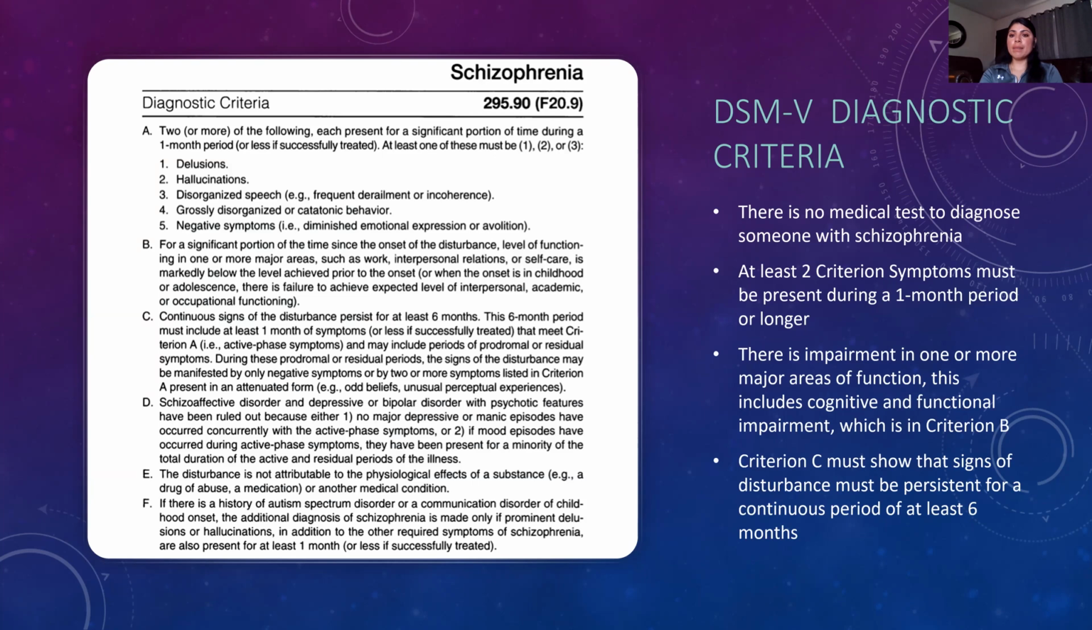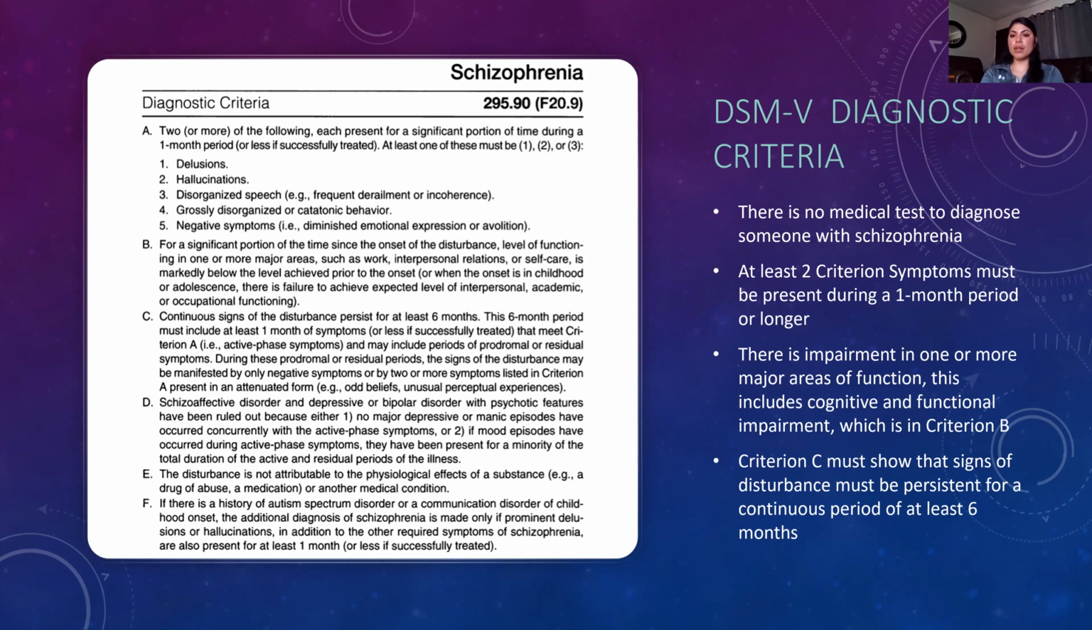Basically, if you show delusions, hallucinations, disorganized speech, grossly disorganized or catatonic behavior, and negative symptoms, you need at least 2 of those. And in the video that I will show, they do say that the top 3 that are really focused on are delusions, hallucinations, and disorganized speech, which are the main ones. That should be 2 or more.